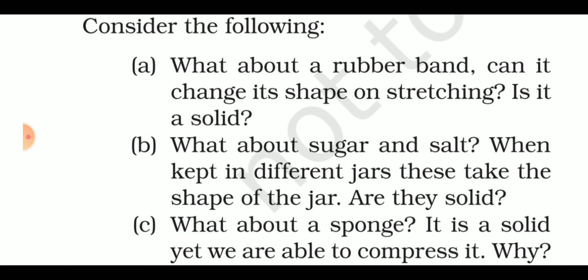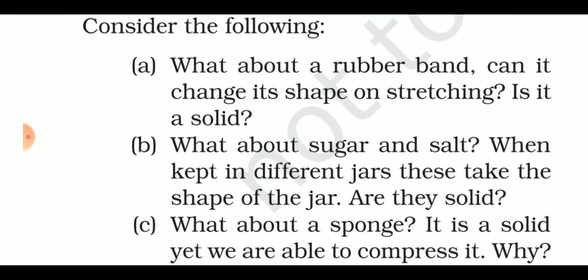Now if you just take one individual piece of sugar or salt, it has a fixed shape. You know that a sugar crystal has the shape of a cube or cuboid. So that particular shape is fixed.